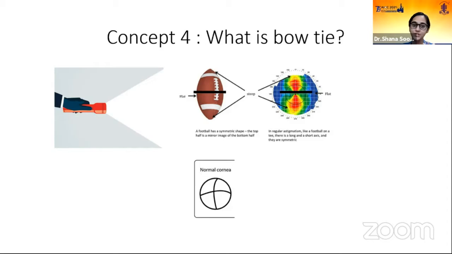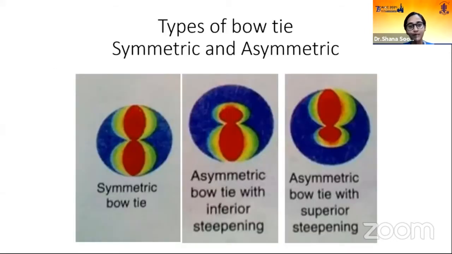If you flash a light in a dark room on a prolate structure, that is a structure which has a steeper axis and a flatter axis, for example, this base wall, what you would notice is that light distributes itself in a bow tie fashion. That means like the men wear those bow ties, no? That kind of a bow tie fashion. So this bow tie is very important in topography as it gives us typical patterns for a normal cornea and for a pathological cornea.